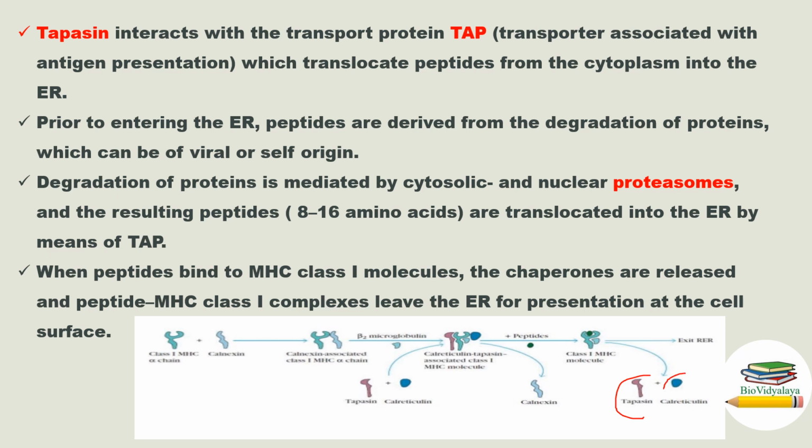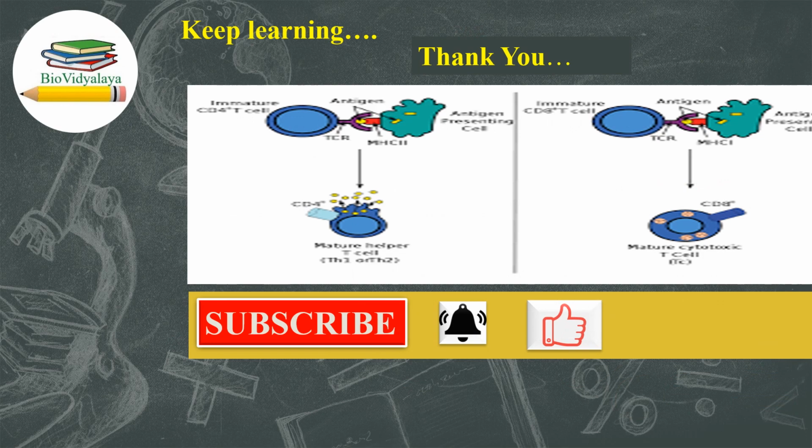This complex of class 1 MHC molecule and peptide will exit the rough endoplasmic reticulum and go to the cell membrane, where it will present the antigen to TC cells. That's all about antigen processing and presentation. T cells do not recognize free antigens; they recognize only antigen that is presented by MHC molecules.